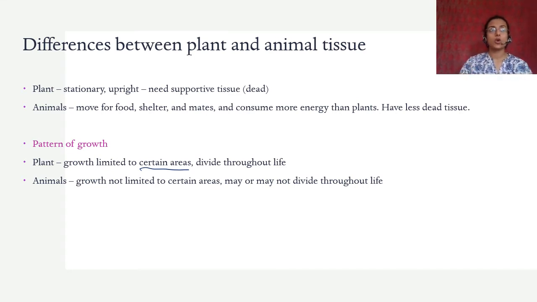You must have seen all these; I don't know if you have heard of the sequoia plants. They are hundreds and thousands of years old, and they keep growing and they're so tall. If you go to some of these forests in the US, you'll see these very tall plants.